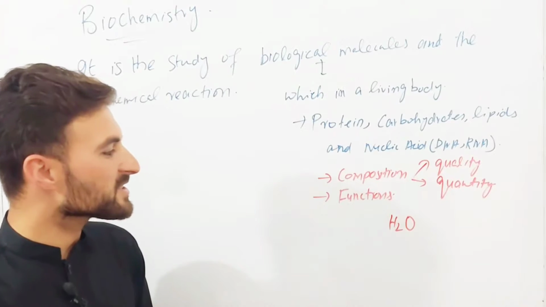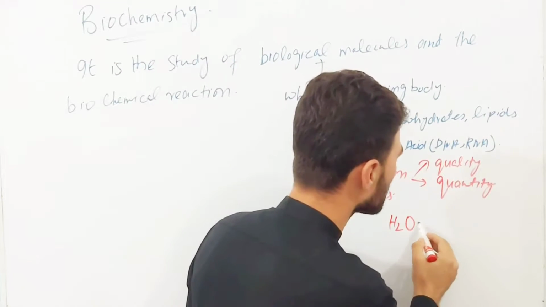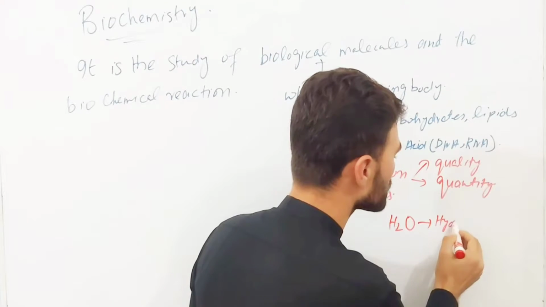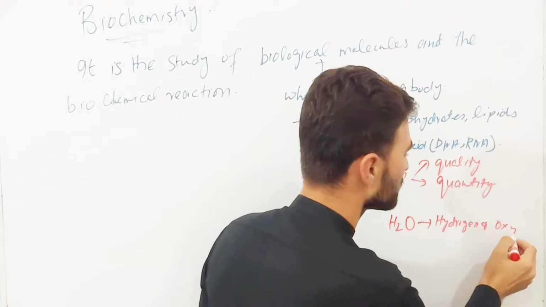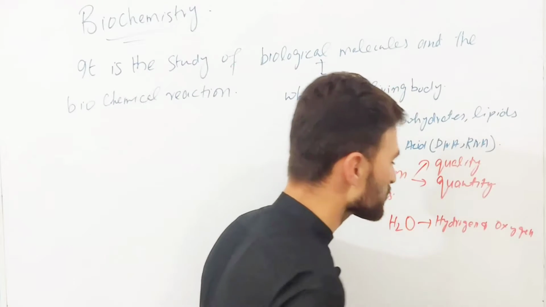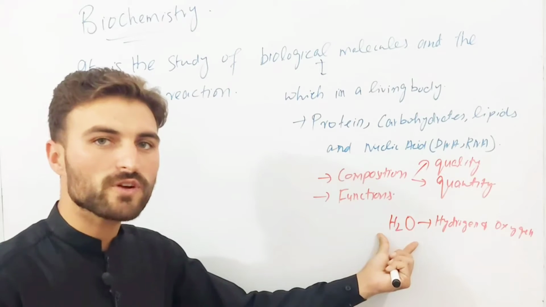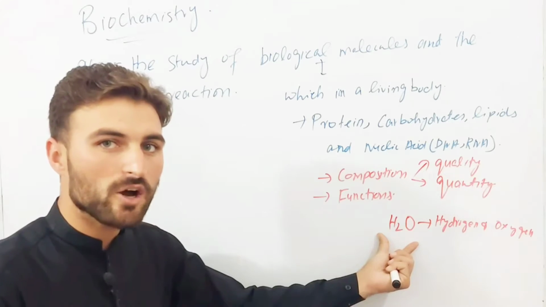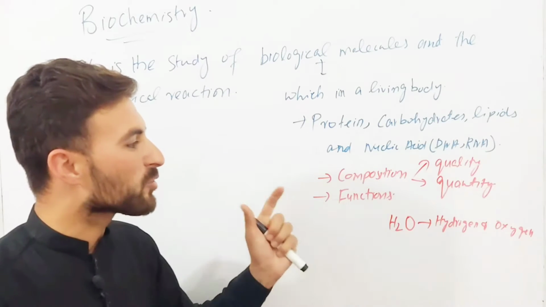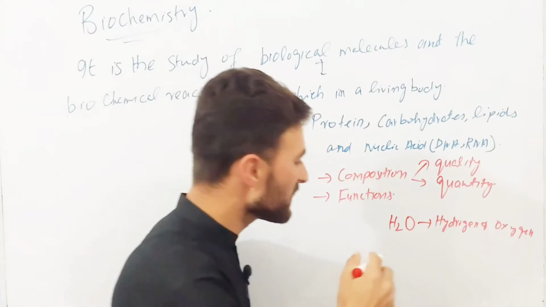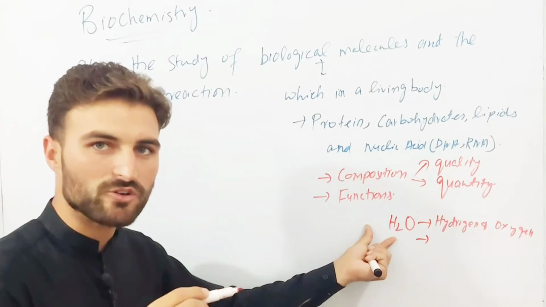The quality of H2O, or water, is that it is made of hydrogen and oxygen. So quality means that we are focusing on what kind of elements the compound is made of, and quantity means how much hydrogen and how much oxygen we have in this water.